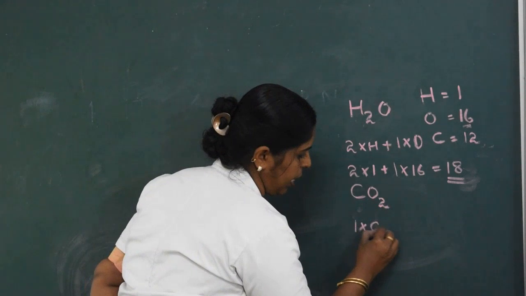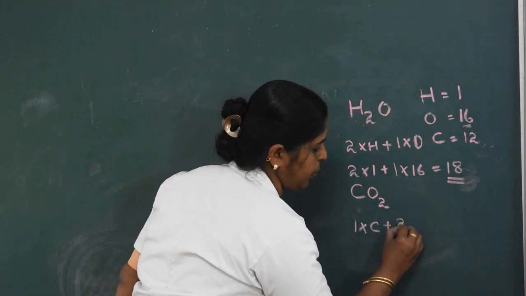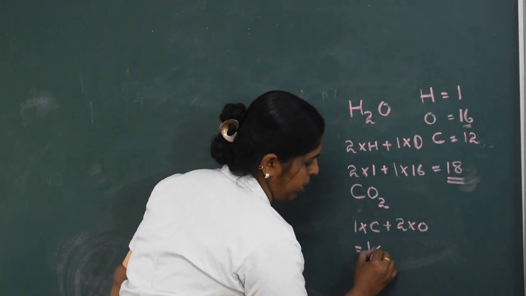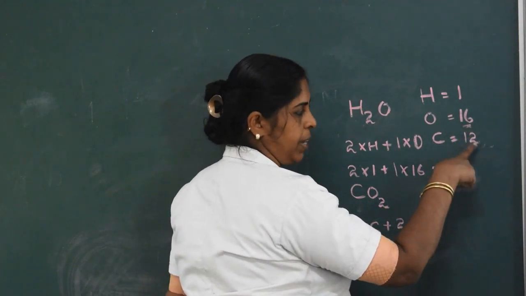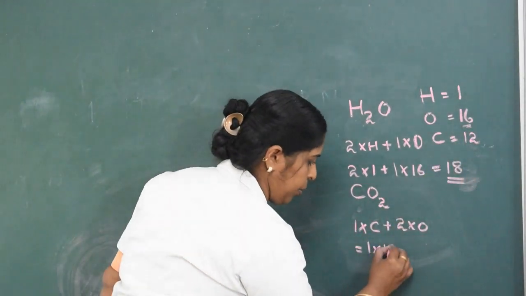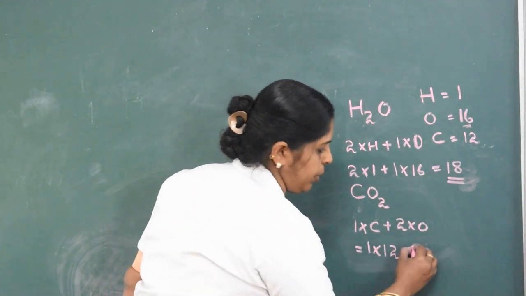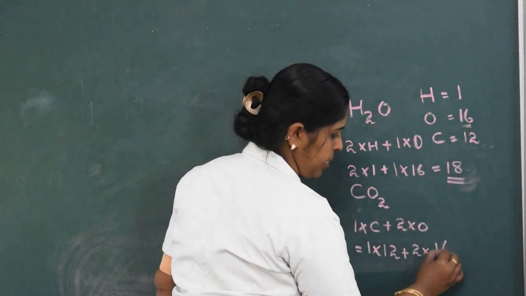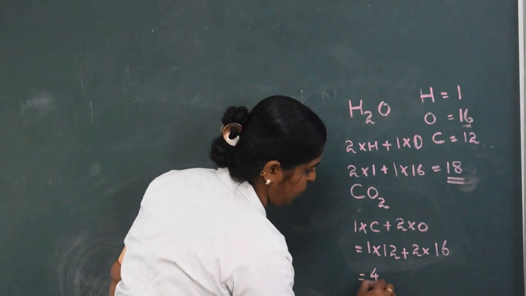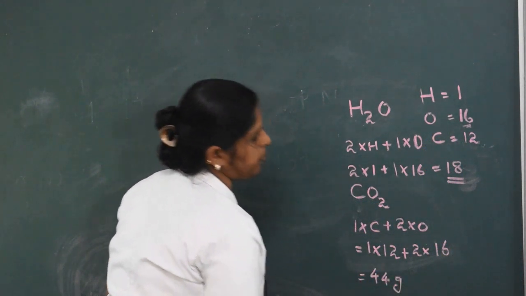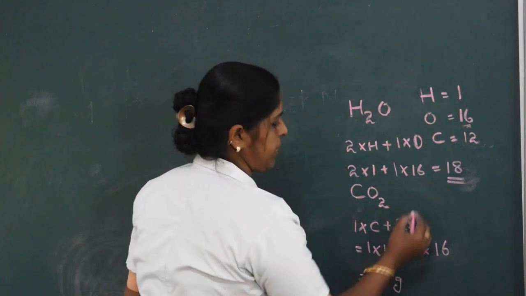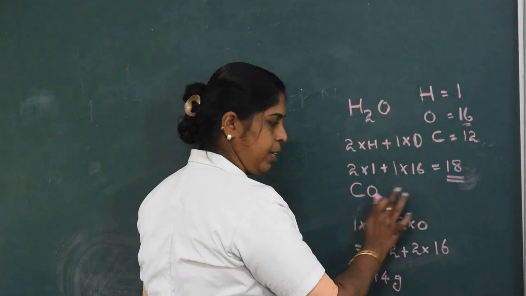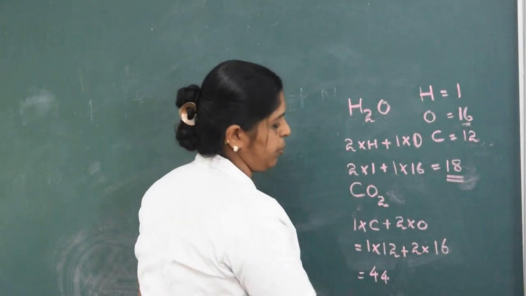So 1 into carbon plus 2 into oxygen, that is 1 into 12 plus 2 into 16, which is equal to 44 gram. If it is expressed in gram, we can say gram. If there is no gram in the question, there is no unit.